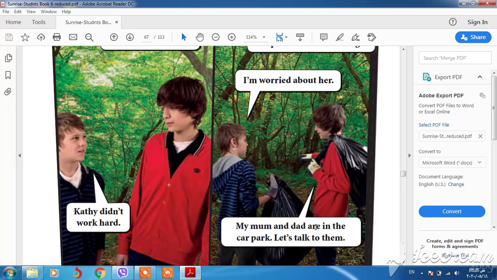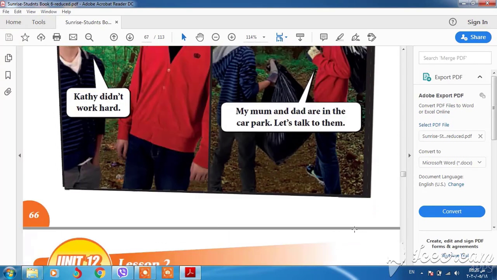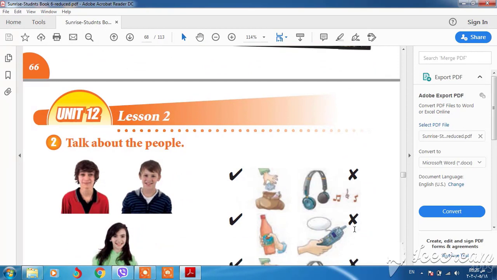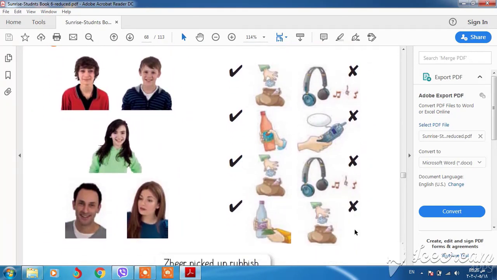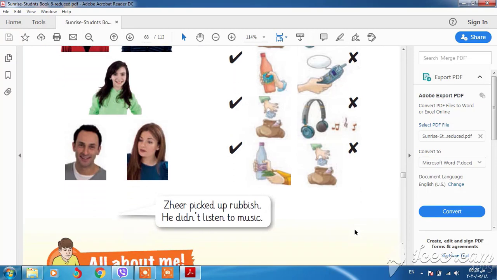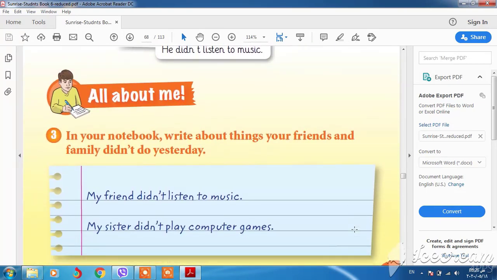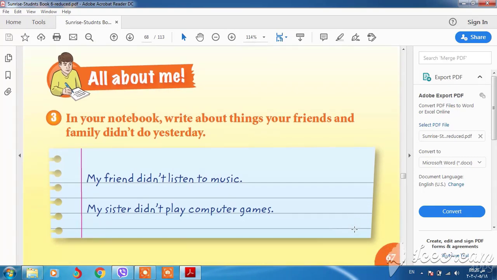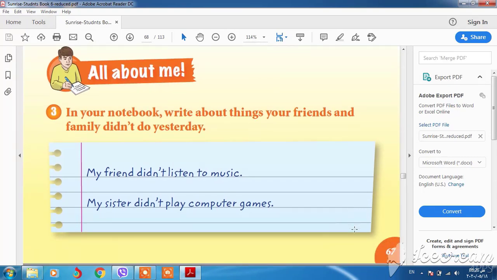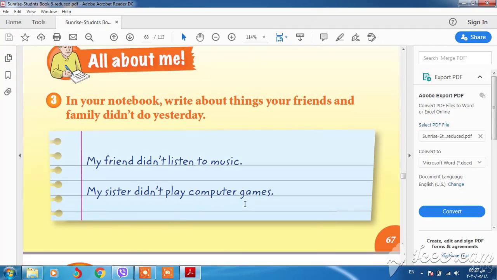My mom and dad are in the car park. Let's talk to them. Okay, and this is about what they picked up or recycled, the paper. And this one is about things your friends and family didn't do yesterday. For example, my friend didn't listen to music yesterday. My sister didn't play computer games. My father didn't go to work, okay?